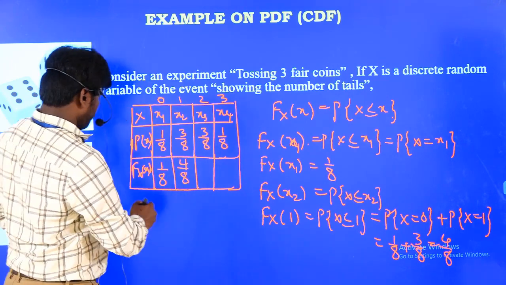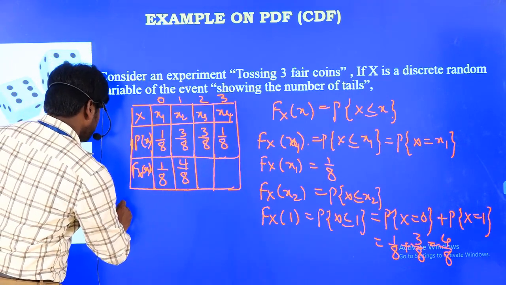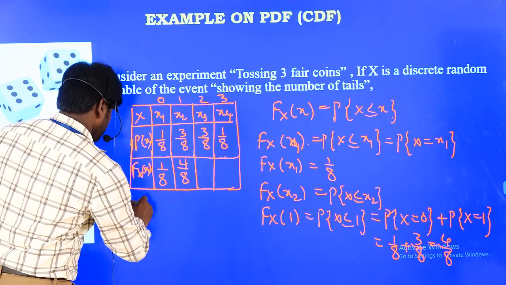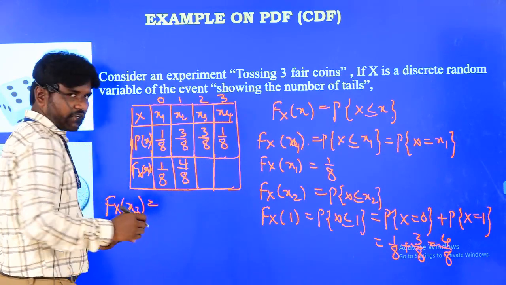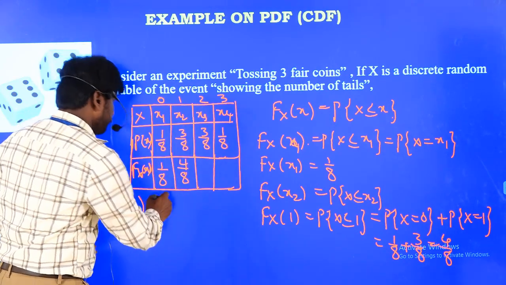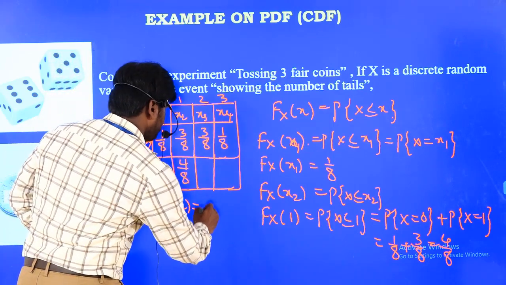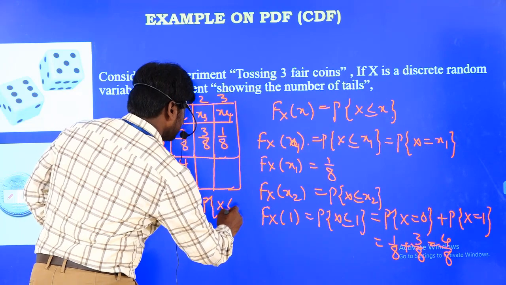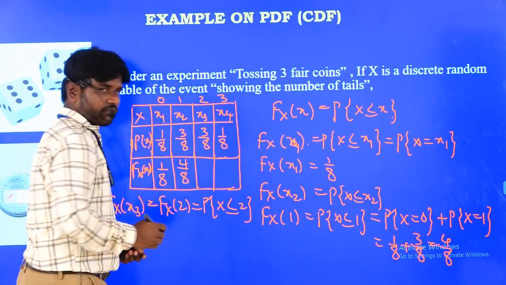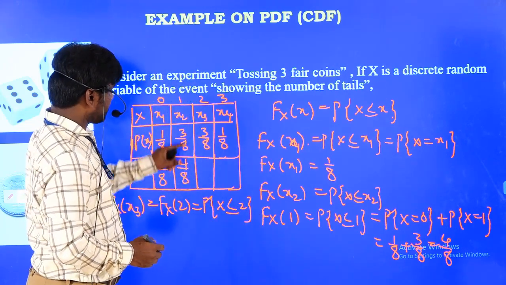That means the probability of getting x3. What is the value? Less than 2, you can take probability of 2, which means probability of X less than or equal to 2. How many probabilities exist in this?